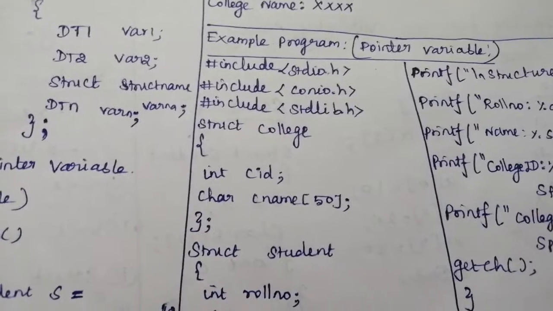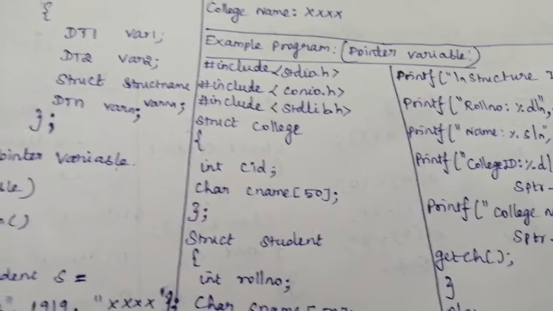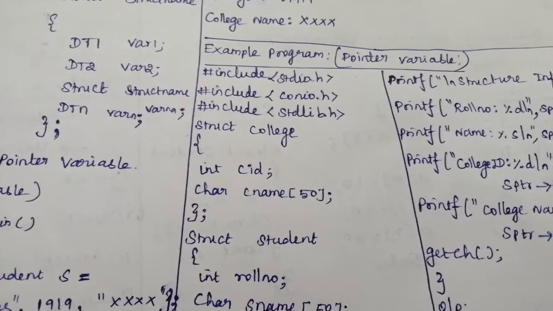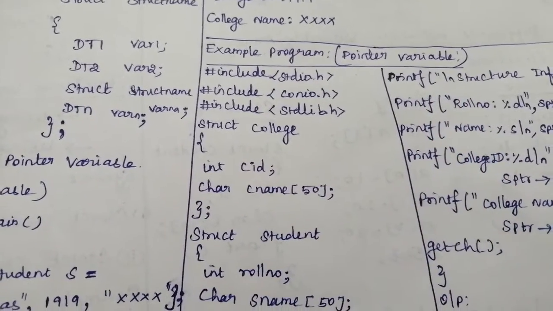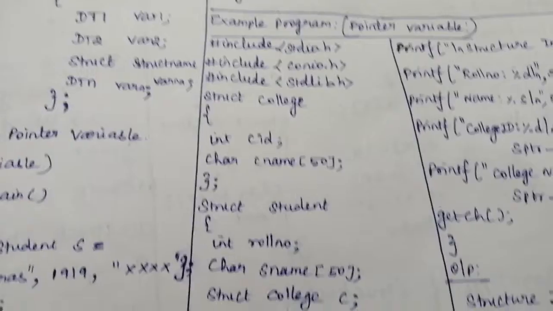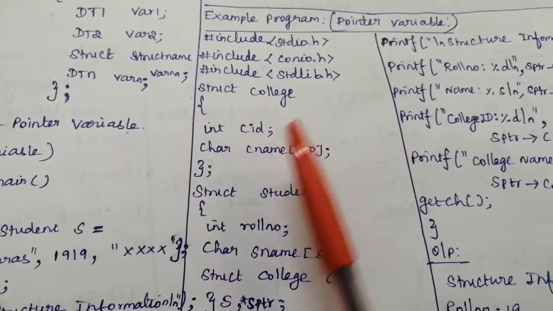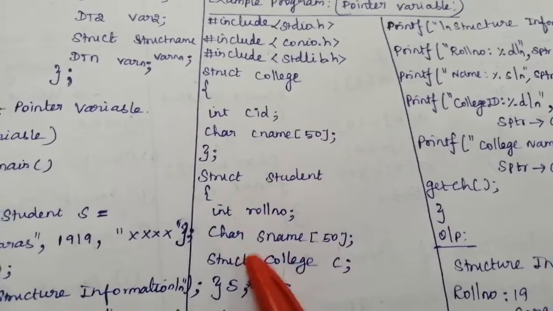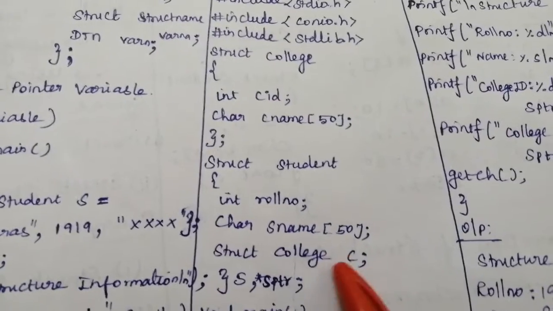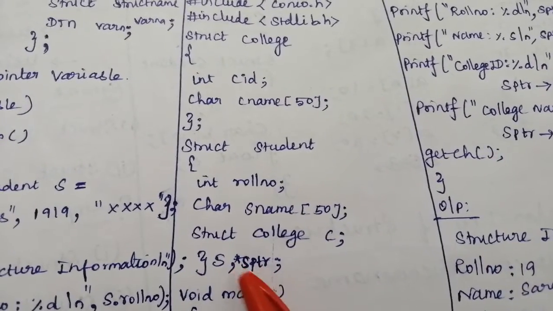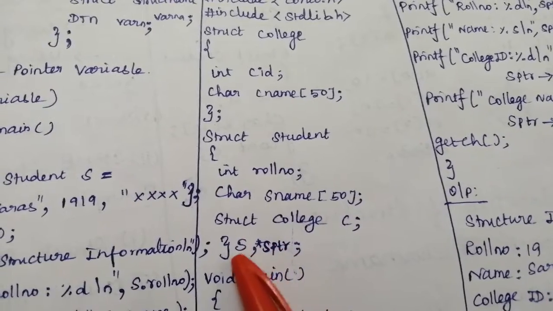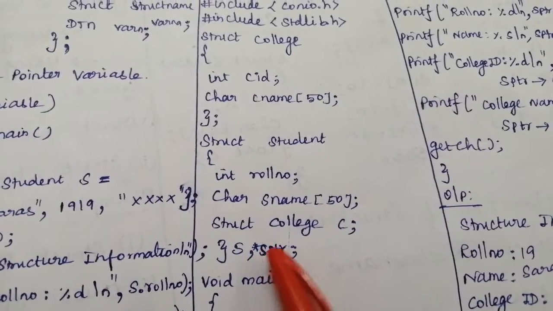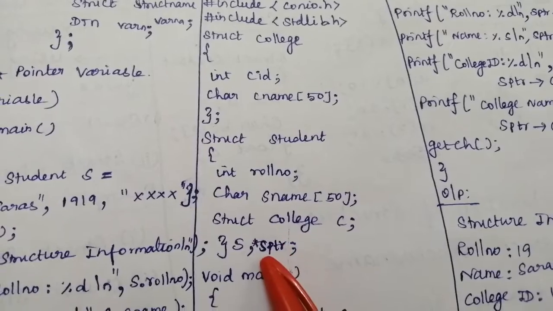So next we will discuss the example program which explains how to use structure within structure using a pointer variable. In the previous program we discussed the normal variable. Whatever we have written, those things need to be written here also. So while declaring the structure variable, the pointer variable also needs to be declared here. s is a normal variable, and asterisk s pointer denotes that this is a pointer variable.